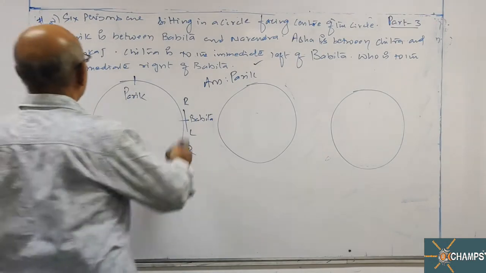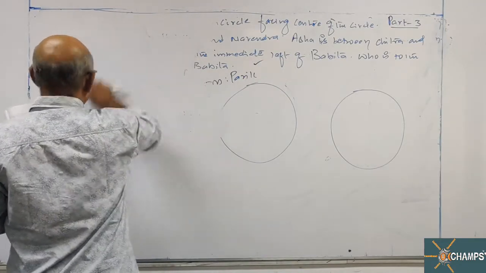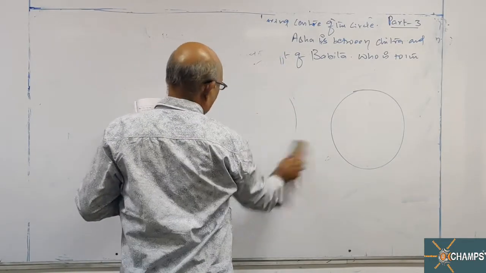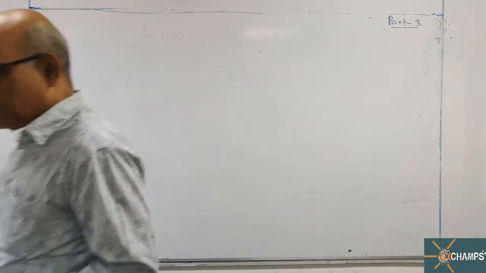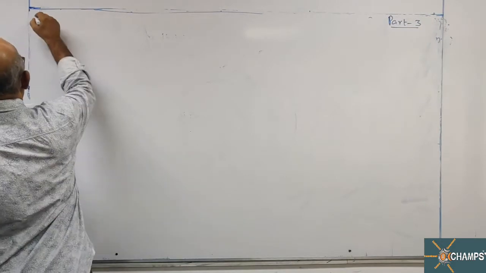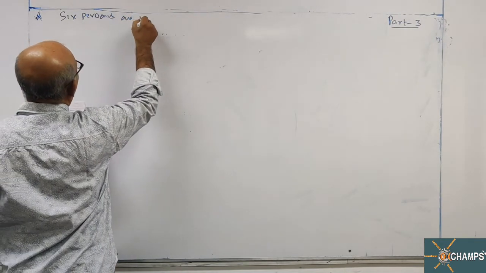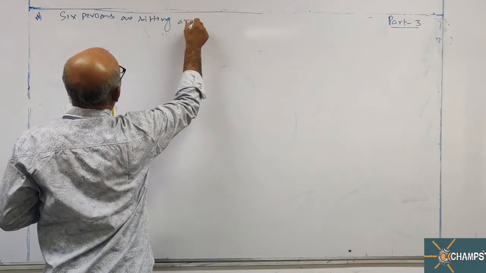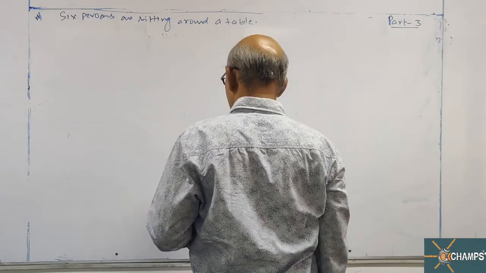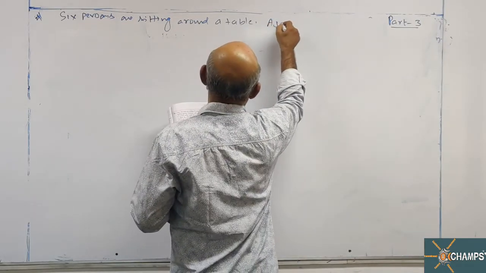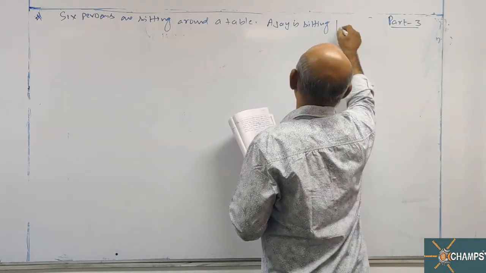Now let us see the next question. Six persons are sitting around a table. Ajay is sitting facing Hemant.